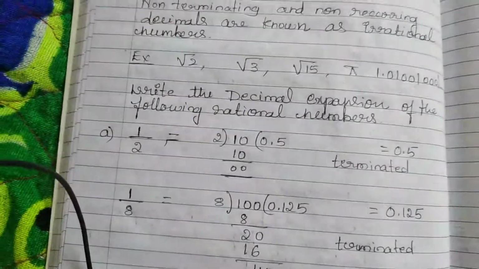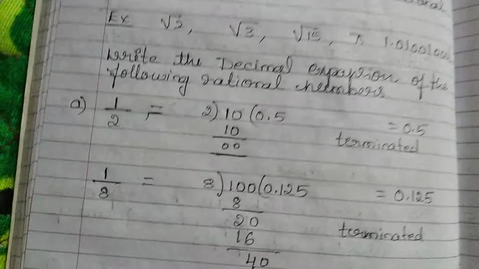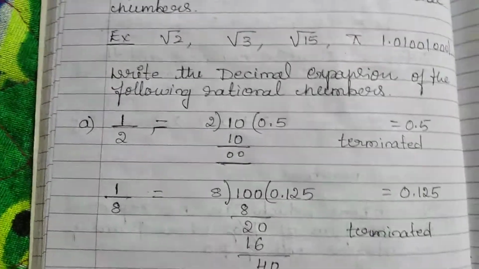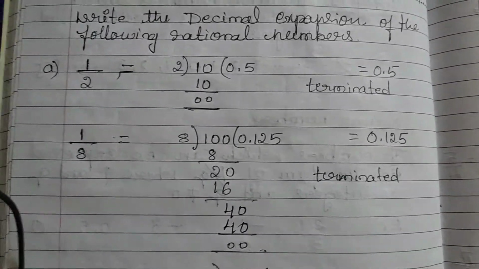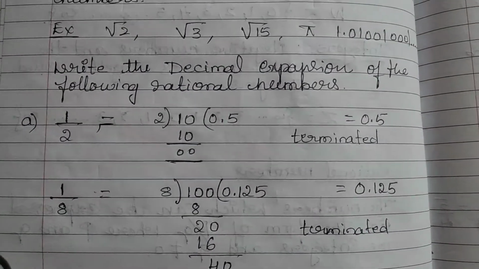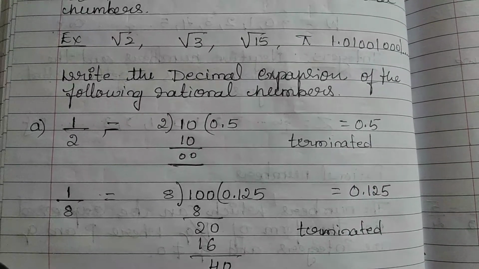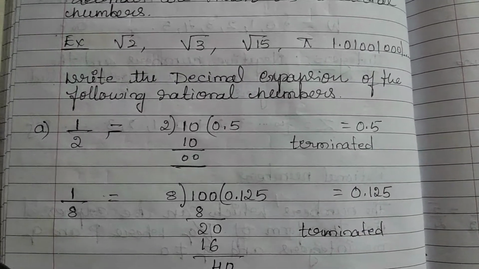Now we'll see which decimals terminate, which decimals are non-terminating, which decimals are recurring, and which are non-recurring. First decimal you can see here is 1 by 2. 1 by 2 is terminating because the answer is 0.5.